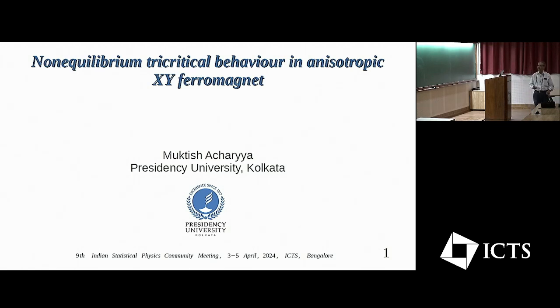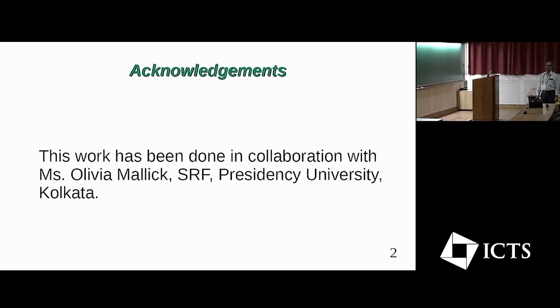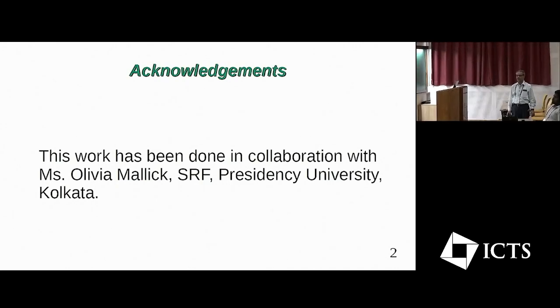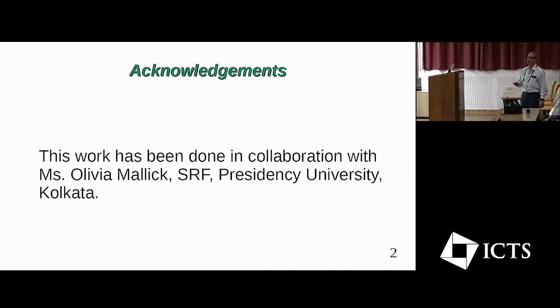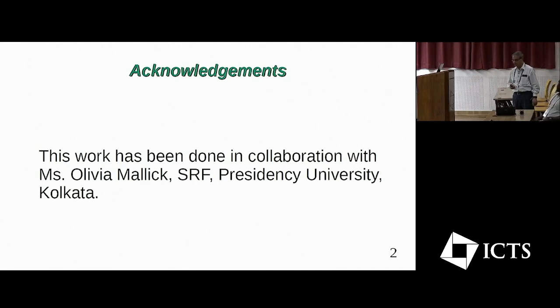The title of the talk is Non-Equilibrium Tricritical Behavior in Anisotropic XY Ferromagnet. This work has been done in collaboration with Olivia Mollik. She is a PhD student of Presidency University, Kolkata.